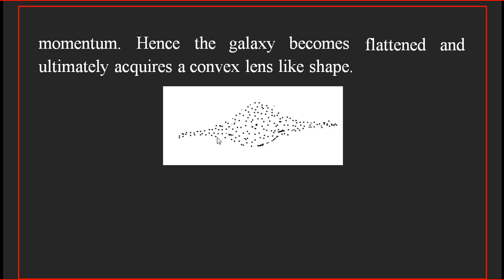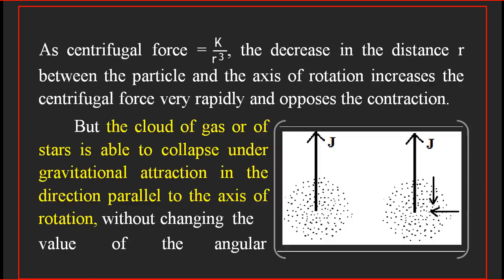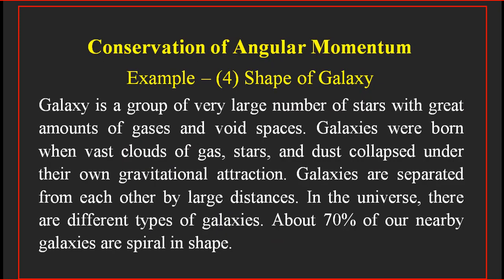And we see that in the universe, there are different types of galaxies. Sorry, about 70% of the nearby galaxies belong to the spiral galaxy, and about 10% belong to the elliptical galaxies.